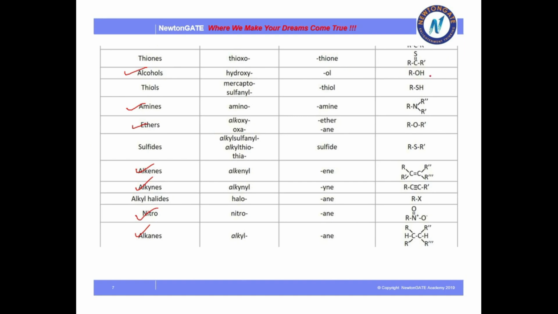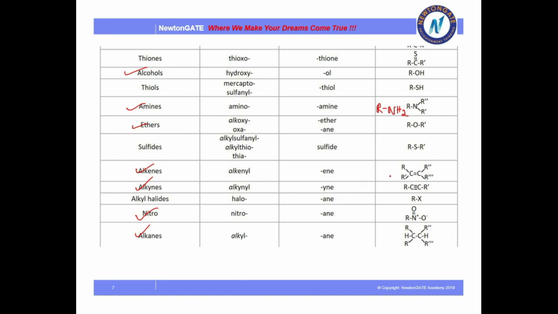When any carbon group is attached with OH, its suffix is ol. In the same way, what is amine? Amine is when any carbon group is attached with NH2 directly. In the same way, what is ether? In ether, oxygen is single bonded with two same or different alkyl groups.